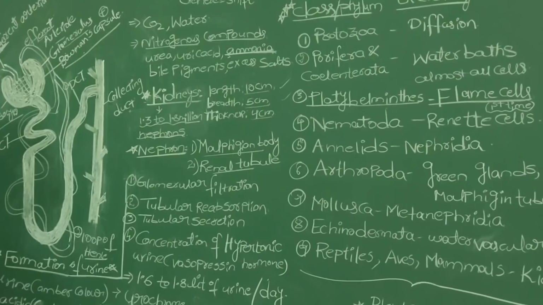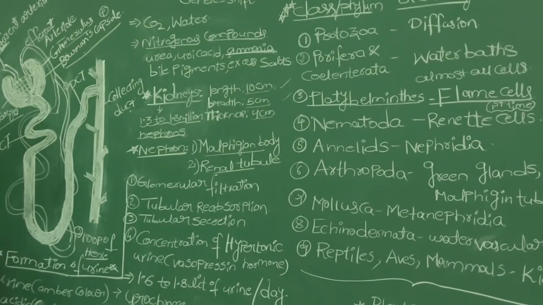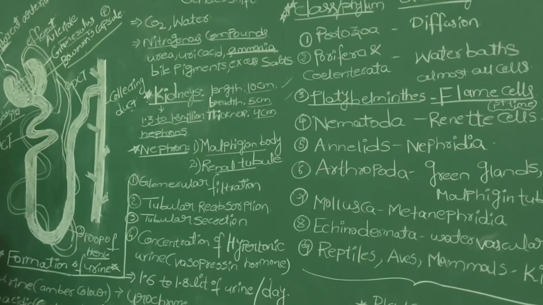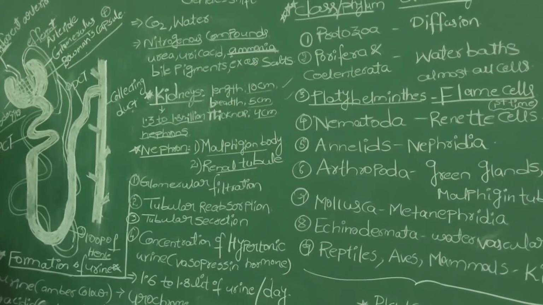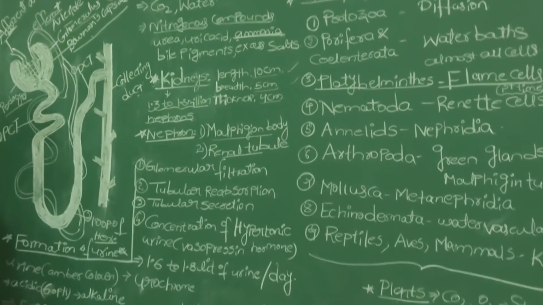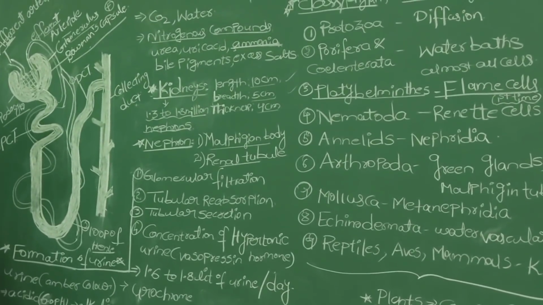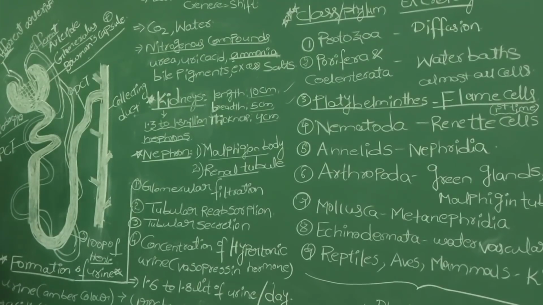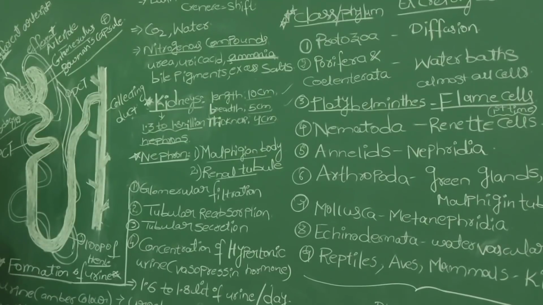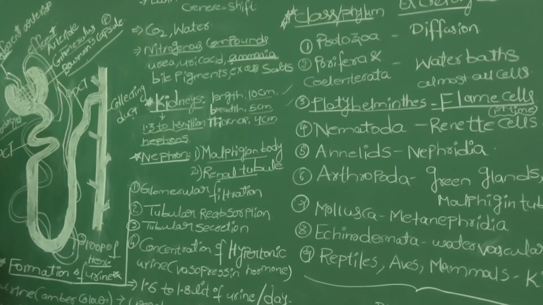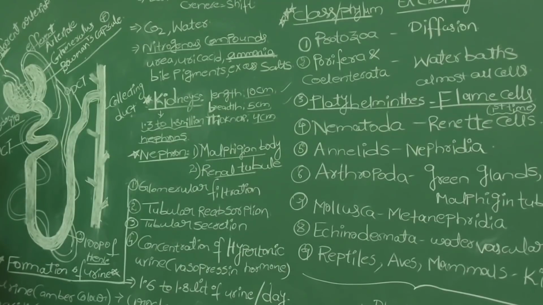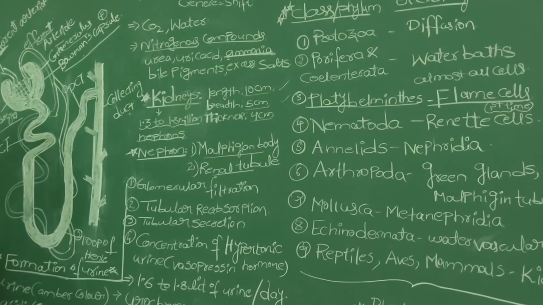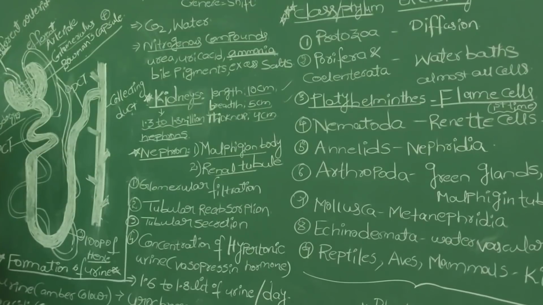The filtrate from the glomerulus entering the Bowman's capsule we call the glomerular filtrate, also known as primary urine. The composition of primary urine is almost equal to blood plasma, except for the blood cells. So most molecules are filtered out and present in the primary urine. But if the primary urine passed out this way, it would not benefit our body. Even in the primary urine, many useful mineral salts, vitamins, and most of the water are still present.